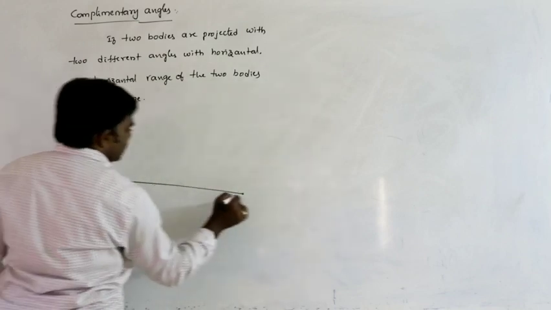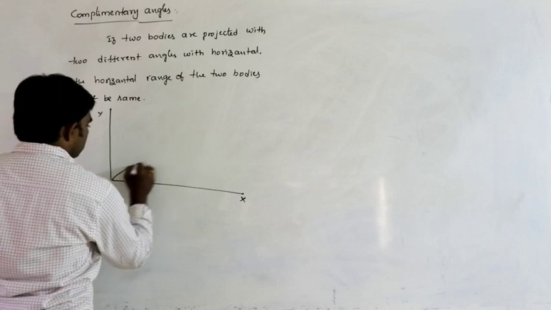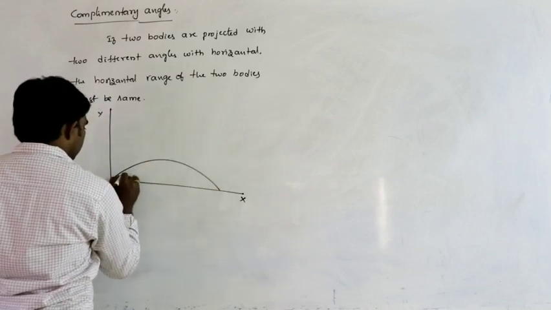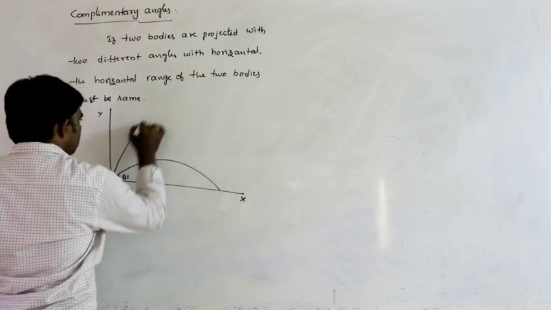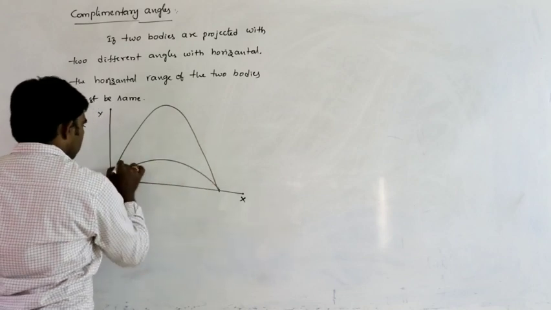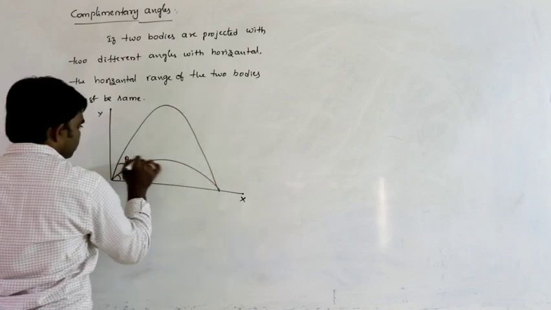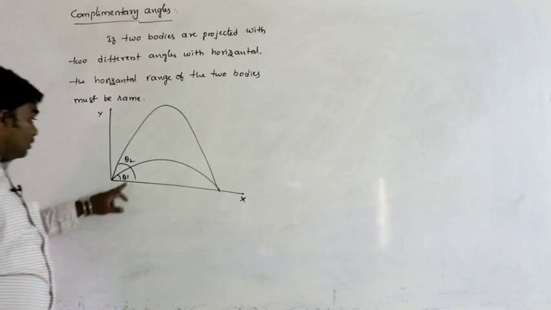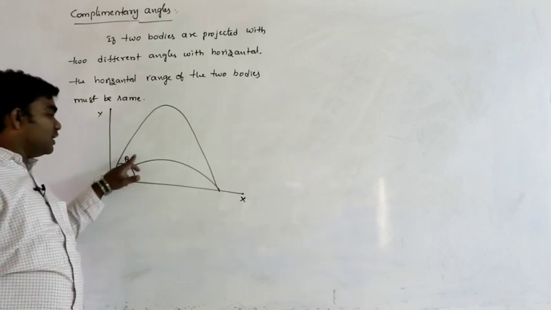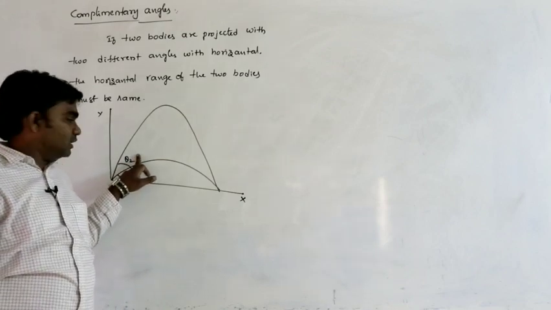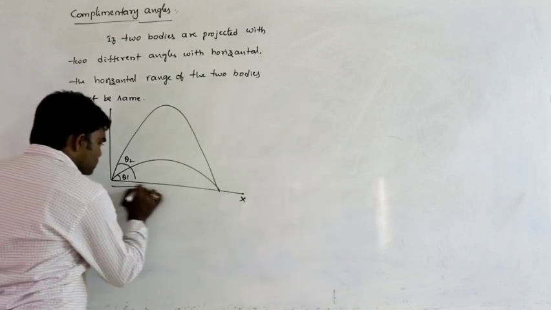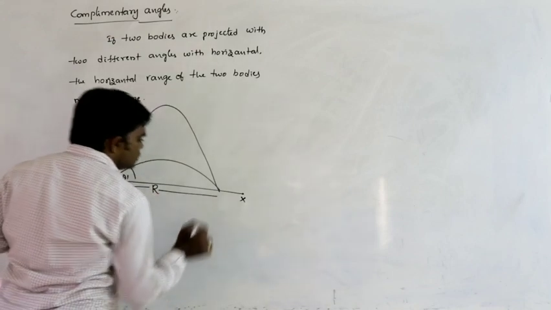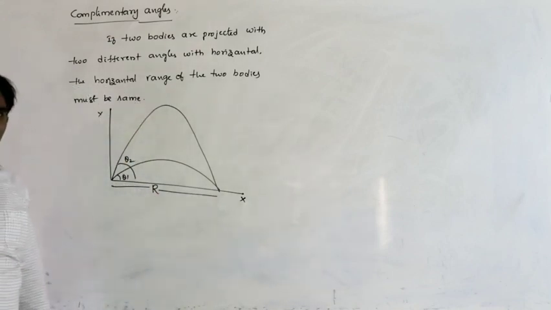This is y and this is x. One body is projected with angle theta 1, another body is projected with angle theta 2. In these two situations, the horizontal range of those two bodies must be same.